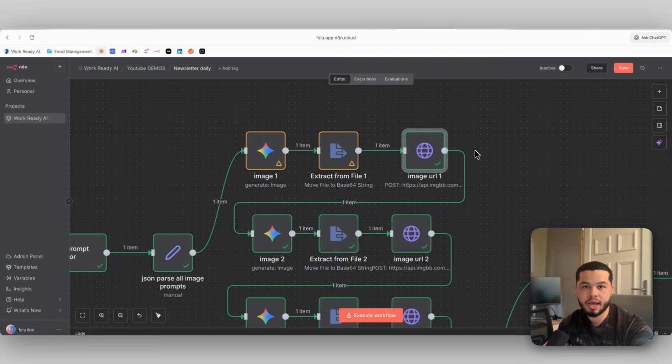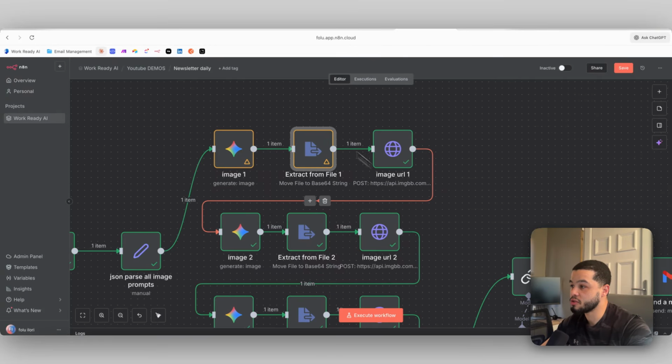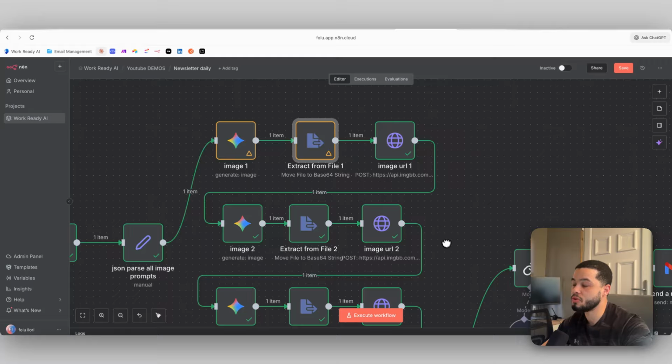That might seem complex for no reason, but the reason we have to do that is because if we're sending a lot of emails at once and we're including 5 images, Gmail is automatically going to be suspicious of your email. So if we use a URL, it massively decreases this suspicion. We could just use this binary data, but Gmail will look at it, will wonder why there's so much data coming into an email, and will most likely flag your emails as spam. So we turn them into a URL to let Gmail know that it's not a spam link or a scam link, and then it allows us to send our emails to as many people as we want.